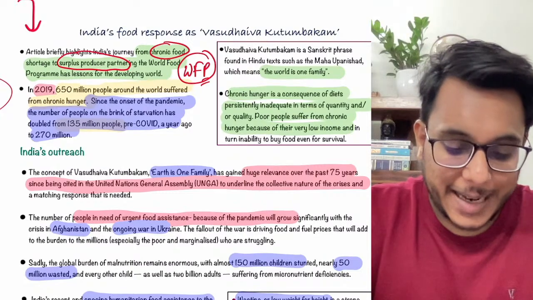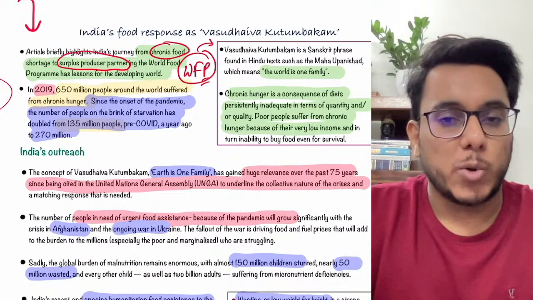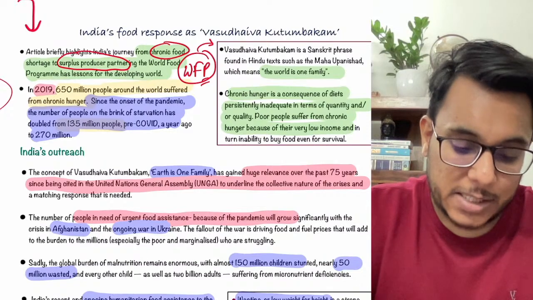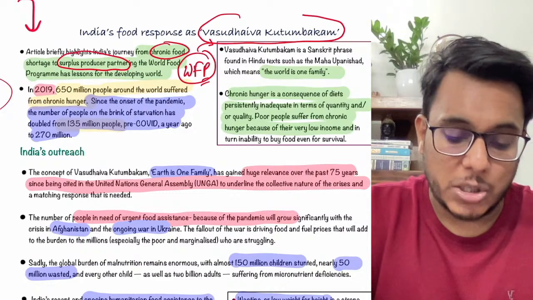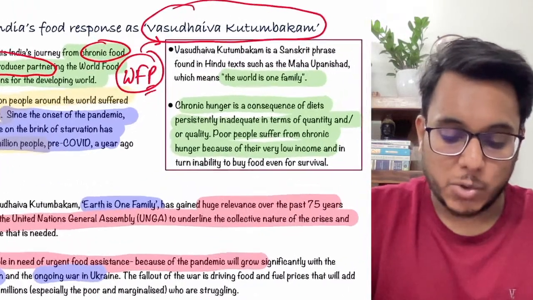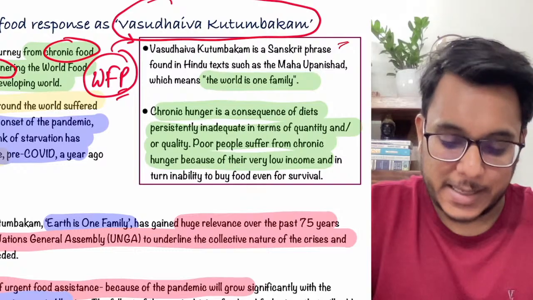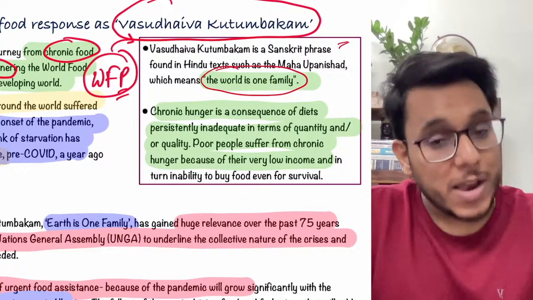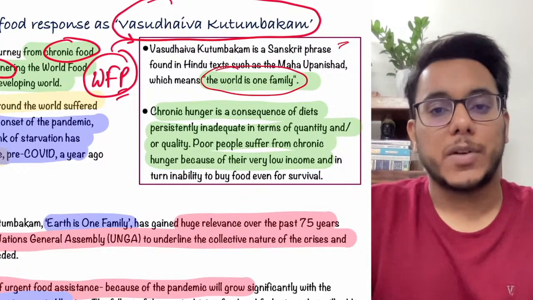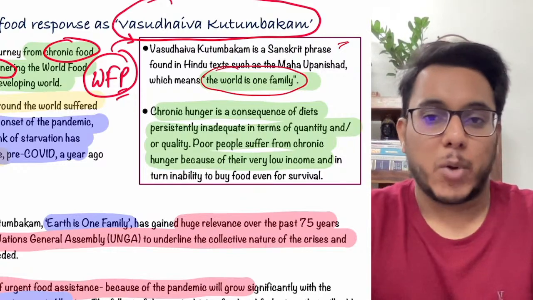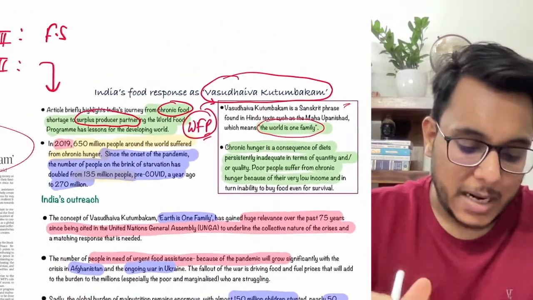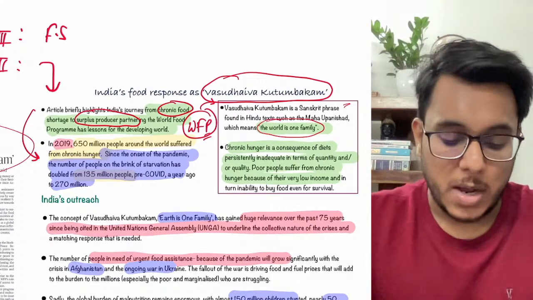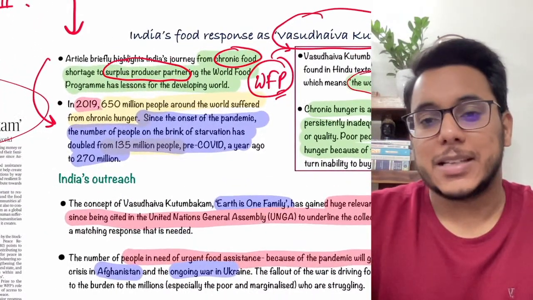Is it clear? And guys, as today we are providing food to so many countries, we are helping them to fight their own hunger. India is fulfilling its ideology of Vasudhaiva Kutumbakam. Vasudhaiva Kutumbakam is a Sanskrit phrase which means that the world is one family, and if the world is one family, the problems of other countries are at the end of the day the problems of our own. So India has moved from chronic food shortage to a surplus nation, providing food to many other countries. Now guys, understand this particular thing.